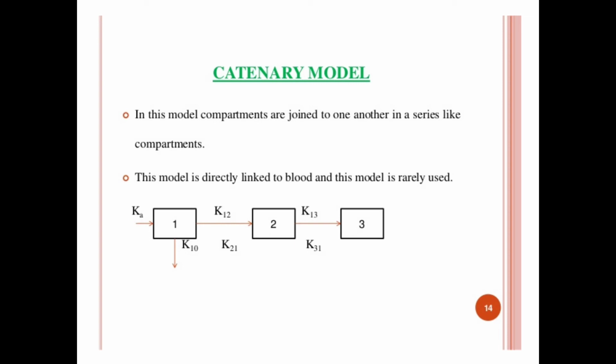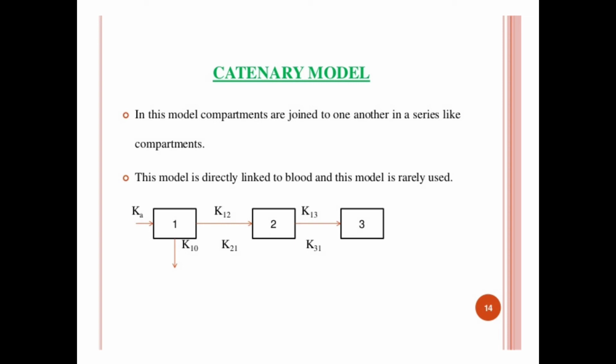Now second, the catenary models. In these models, the compartments are joined to one another in a series, like a train of compartments. Here we can observe compartments 1, 2, 3. However, this is not observed physiologically or anatomically, as the various organs are directly linked to the blood compartment. That's why this particular catenary model is rarely used.